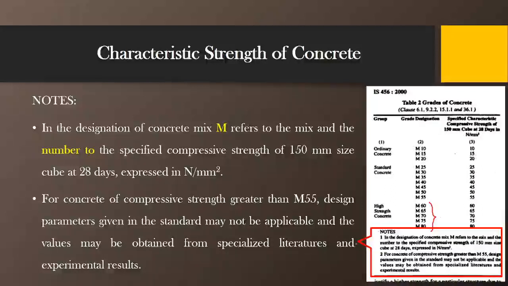The design parameters given in the standard may not be applicable, and the values may be considered from specialized literature and experimental studies or experimental results. So for these high strength concretes, we have to take the values from the experimental data or by referring to the standard literature available regarding such kind of high grade concretes.